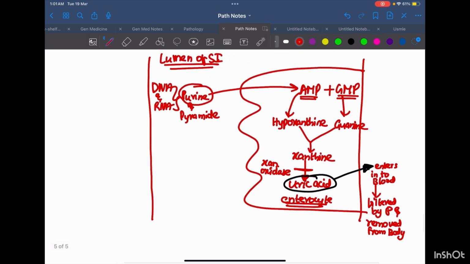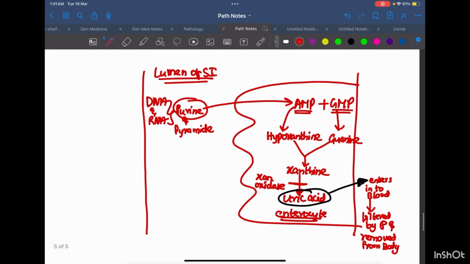Okay, normally gout is due to hyperuricemia, and uric acid levels are increased in the body via two mechanisms. First, too much uric acid enters into the blood, due to which there is hyperuricemia in blood.